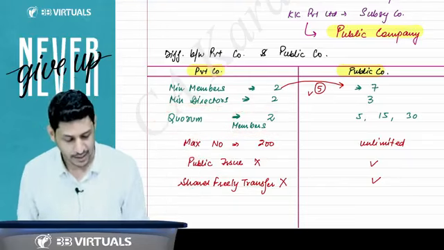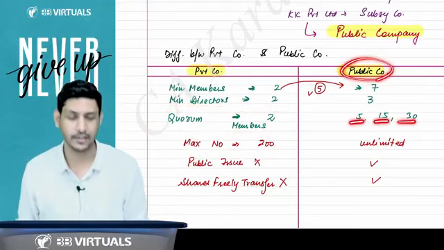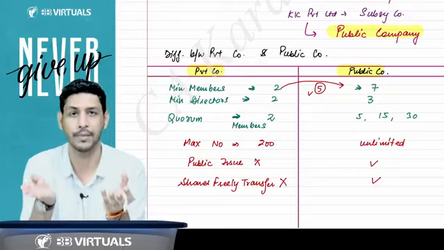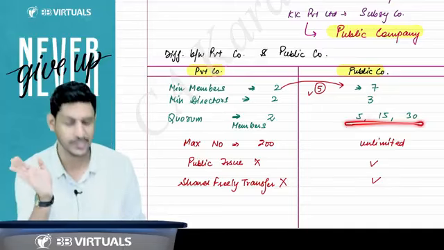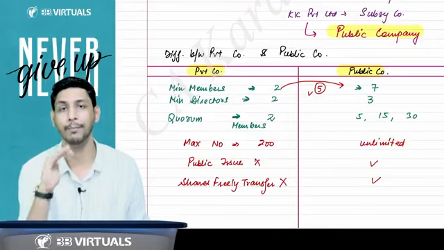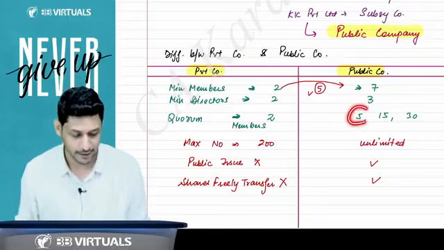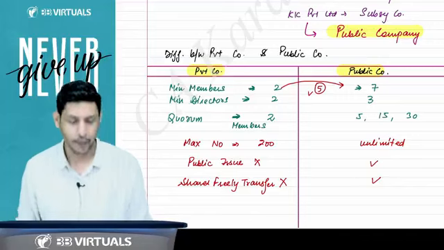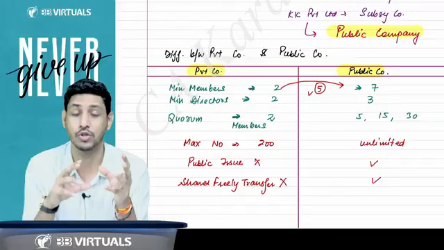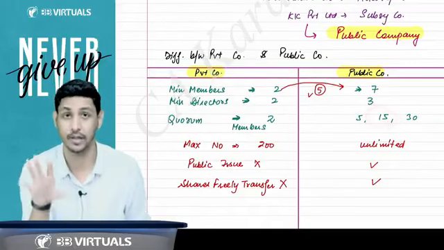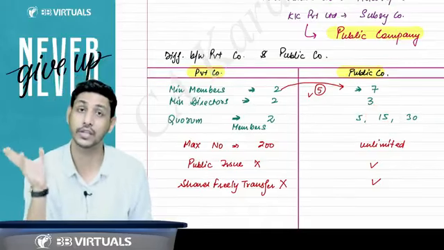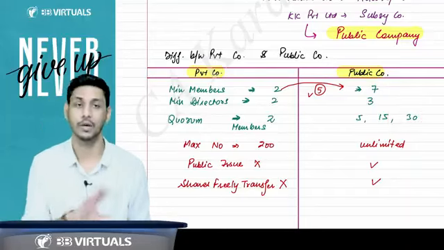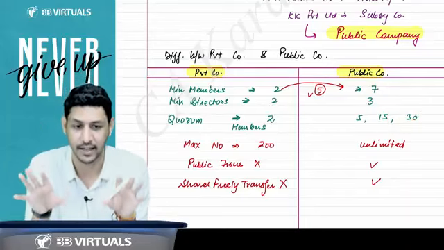Quorum is minimum 2 members in a private company. In a public company, the quorum is 5, 15, or 30, depending upon the total number of members your company has, which you will study in chapter 7. If your company has up to 1000 members, your quorum is 5 members. That means 5 members must be present in the general meeting. If your total number of members is more than 1000 but up to 5000, then 15 members is the quorum. And if your total number of members is more than 5000, the minimum quorum is 30 members personally present.